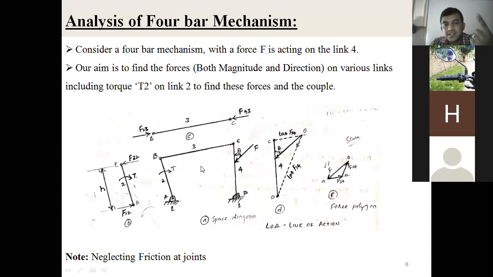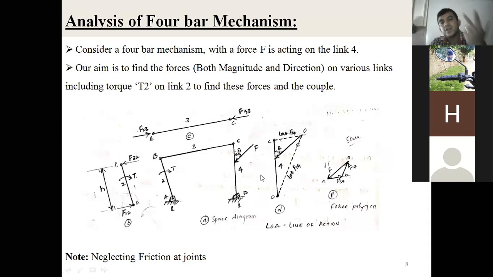Second step, draw the free body diagram for each link. Whatever link length you consider on the space diagram, the same link length you draw here, parallel to that link. The length of the line should be the same as what we see in the space diagram. Then once you draw the free body diagram, you show the nature of forces acting on each part of the mechanism. That is the second step.